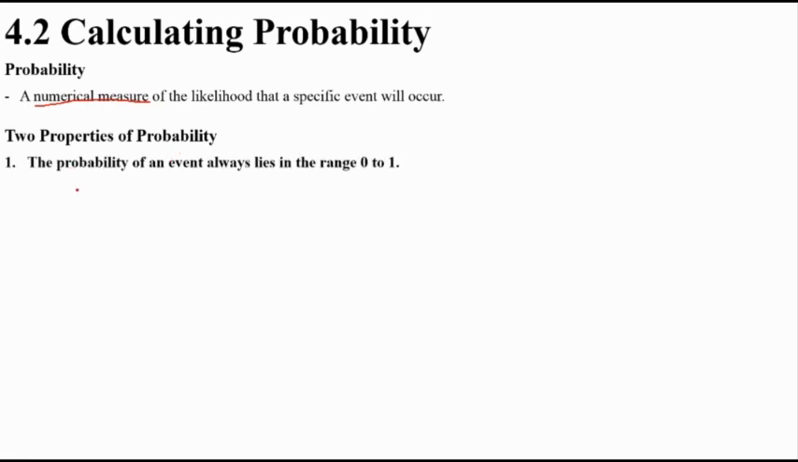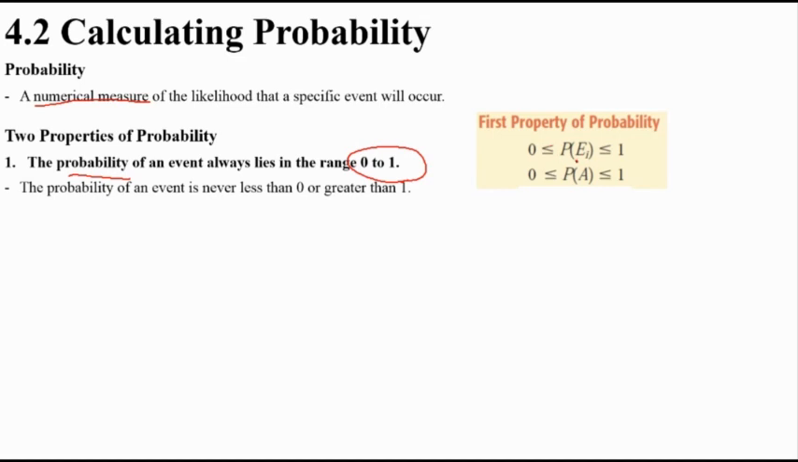First of all, probability should always be between 0 and 1. 0 means 0%, nothing occurred, and 1 is 100%, everything occurred. Understand? Let me mention one more time: the probability of an event should always be between 0 and 1.